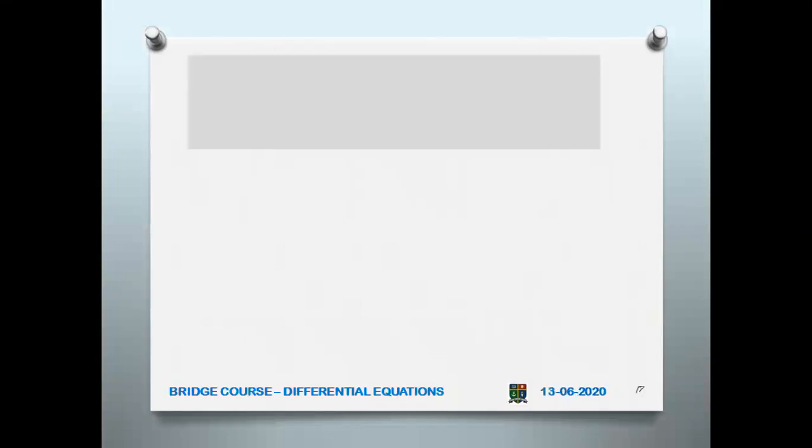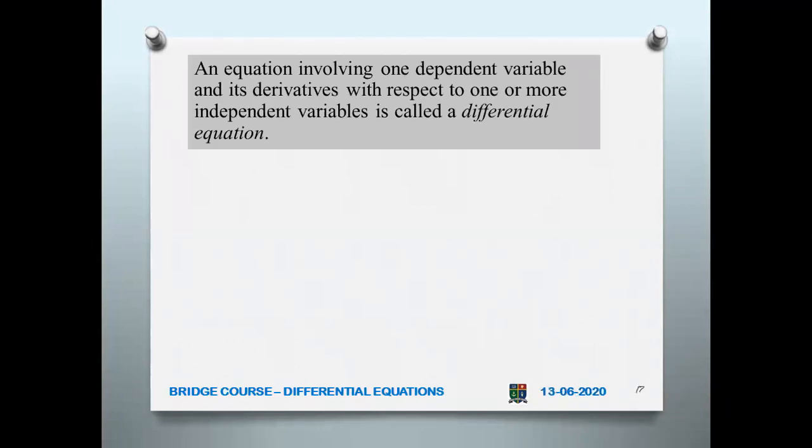Now, let us go to the actual definition. What is a differential equation? As I told you, an equation involving one dependent variable and its derivatives with respect to one or more independent variables is called a differential equation. So a differential equation should have an independent variable. See, y equal to mx plus c is also an equation, but it is not a differential equation. But when you have on the left hand side or right hand side dy by dx or d squared y by dx squared, then you call it a differential equation.